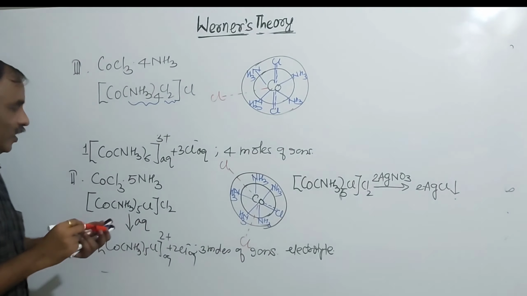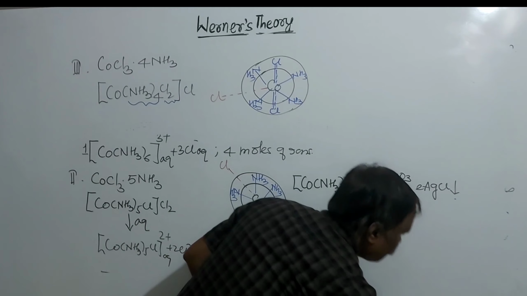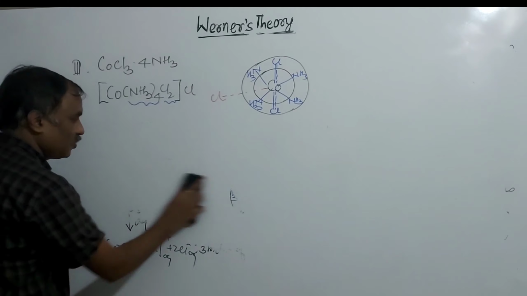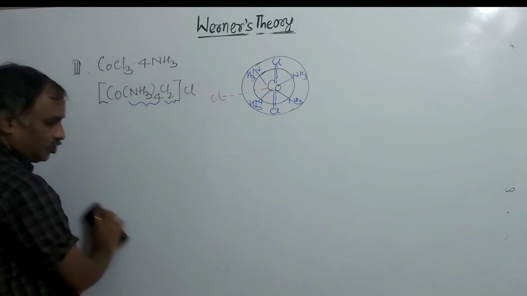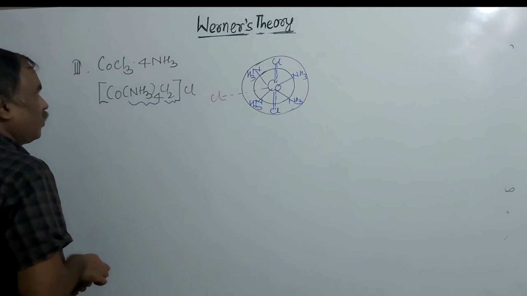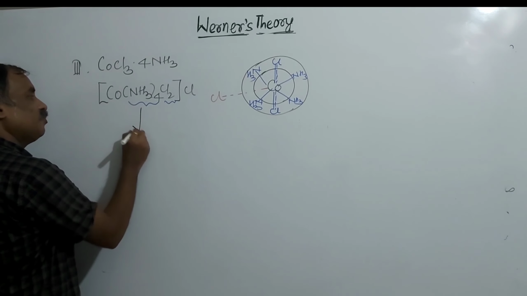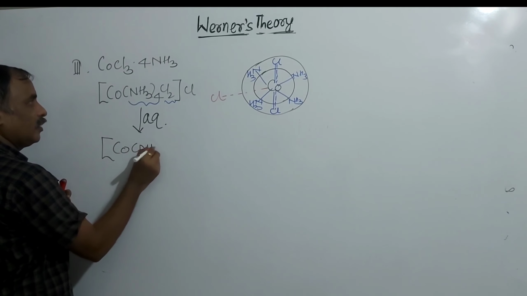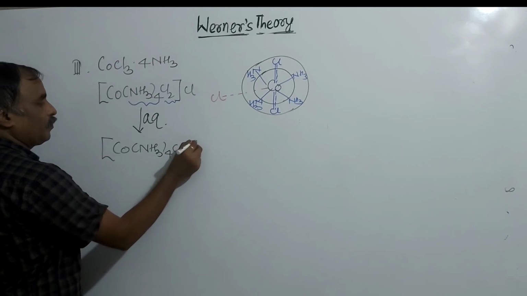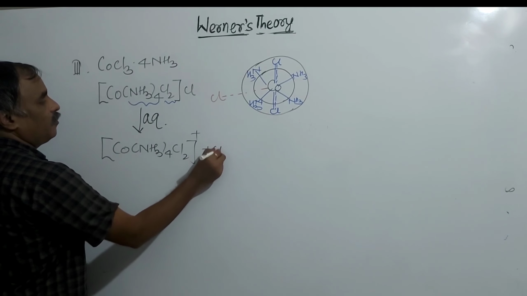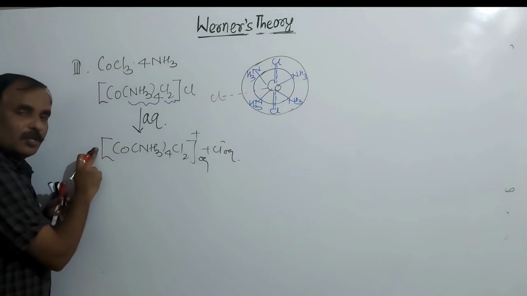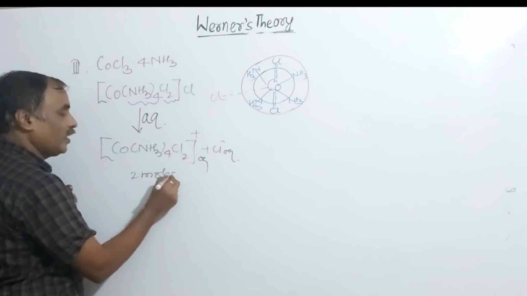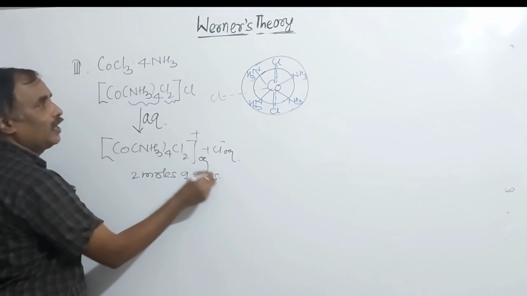What is the ionization of this? When this complex is taken in aqueous medium, what is the ionization, and formation of how many moles of ions is there? This is the question. So in aqueous medium, formation of 1 mole of cation, that is [Co(NH3)4Cl2]+ plus Cl minus aqueous. 1 mole of cation, 1 mole of Cl minus, that is anion, and 2 moles of ions, and this is an electrolyte.